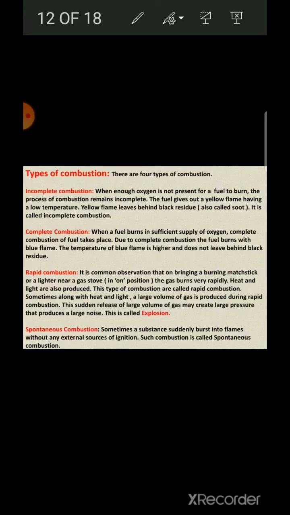Sometimes, along with heat and light, a large volume of gas is produced during rapid combustion. This sudden release of large volume of gas may create large pressure that produces a large noise. This is called explosion. Now, fourth type of combustion is spontaneous combustion. Sometimes a substance suddenly bursts into flames without any external source of ignition. Such combustion is called spontaneous combustion. Example is forest fire.